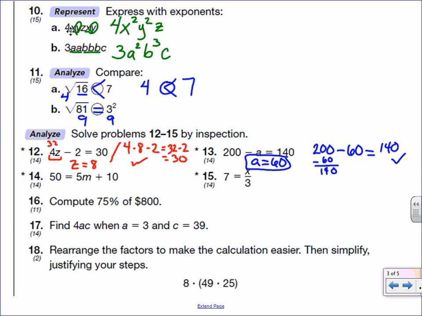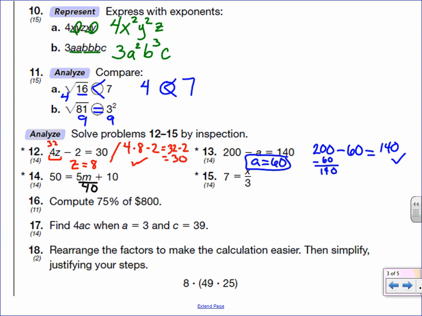$50 is equal to 5 times a number plus 10. So what number plus 10 would give me 50 is 40. So this number here must equal 40. 5 times a number has to be 40, then 40 plus 10 would be 50.